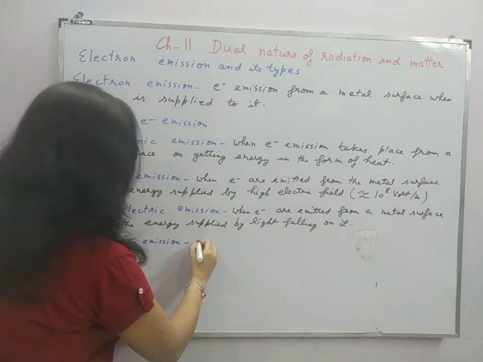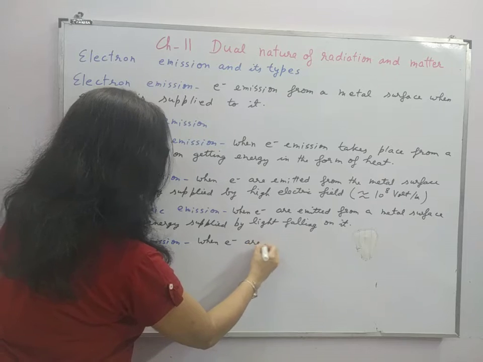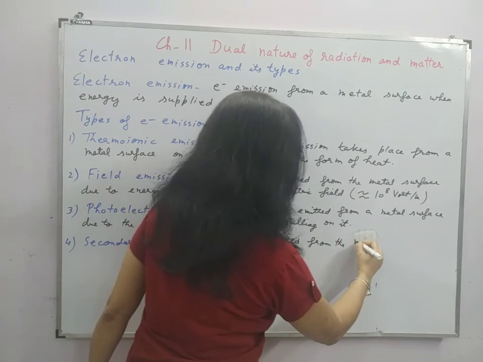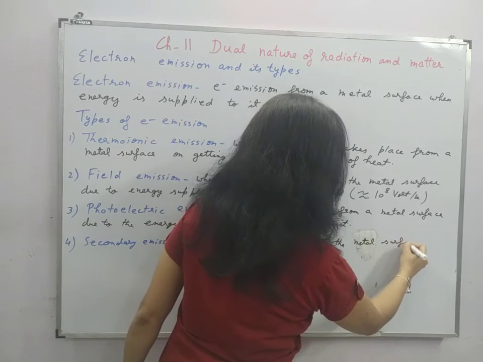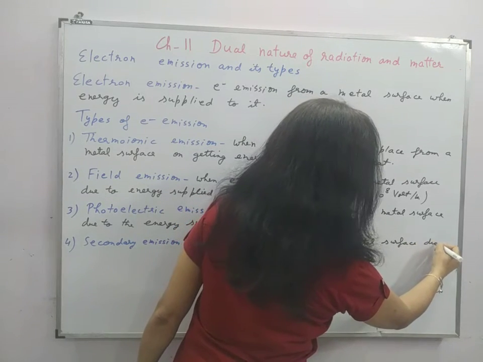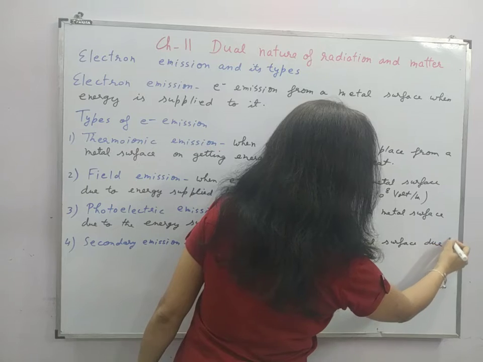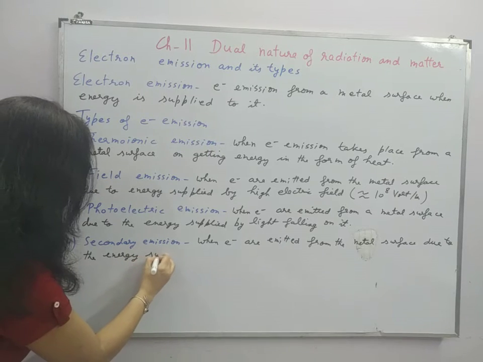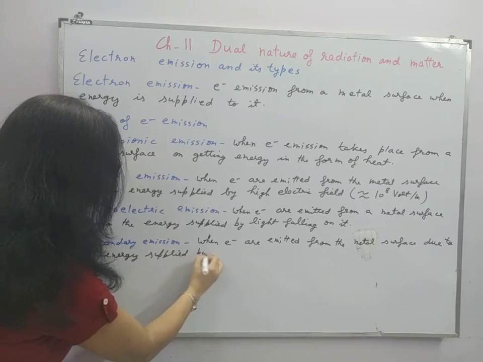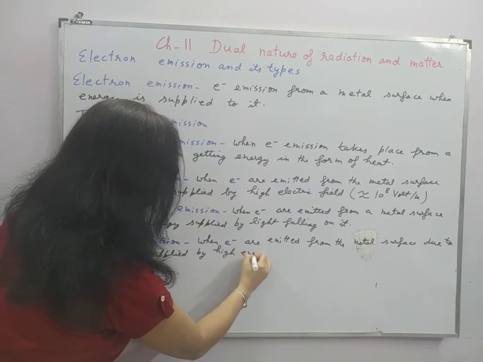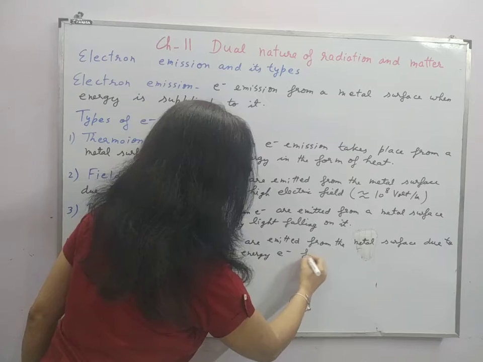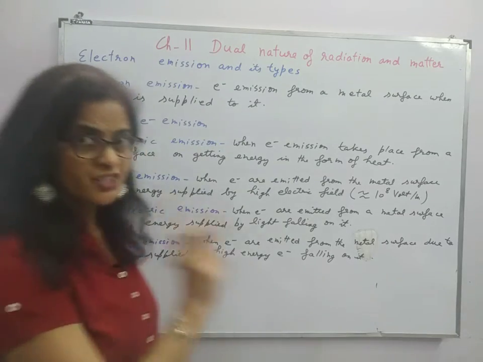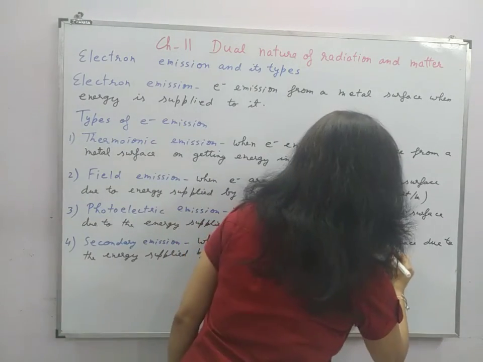So here, when electrons are emitted from the metal surface due to the energy supplied by high energy electrons falling on it, the ejected electrons are called secondary electrons.